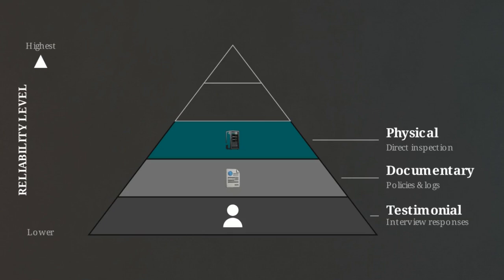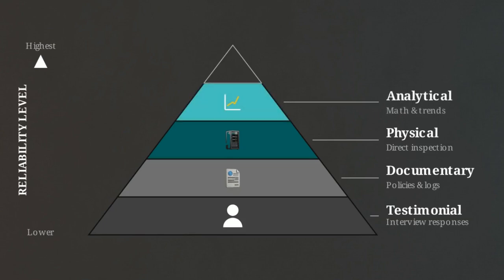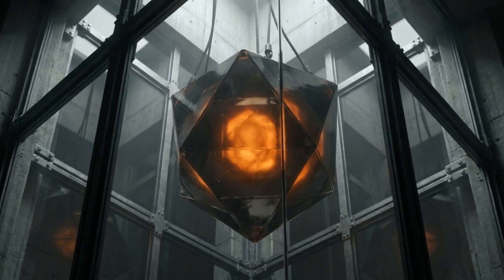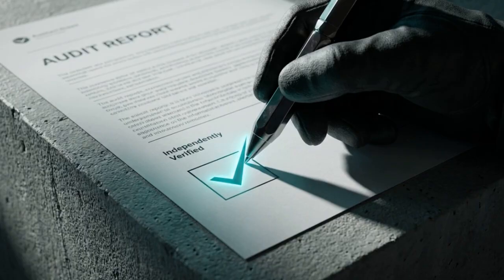Physical evidence involves directly inspecting tangible objects, like data center equipment. Analytical evidence uses hard mathematical calculations, comparing financial ratios and historical trend analyses to spot irregularities. The absolute peak of the hierarchy is reperformance. This occurs when an auditor takes the organization's data, physically runs the exact same test on the AI model themselves, and independently verifies the output. In the world of artificial intelligence risk management, the highest stakes require evidence from the highest possible tier of reliability. You simply have to eliminate the doubt.